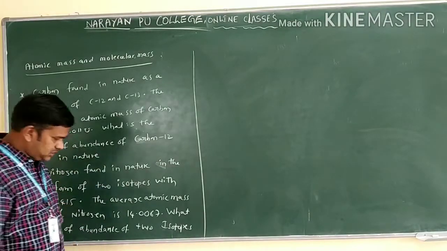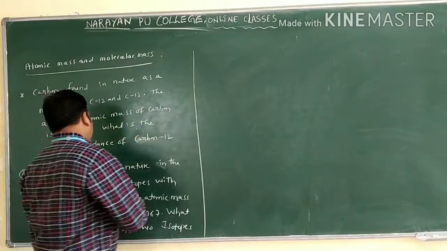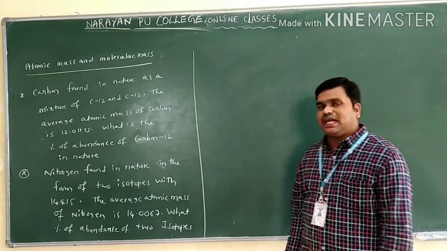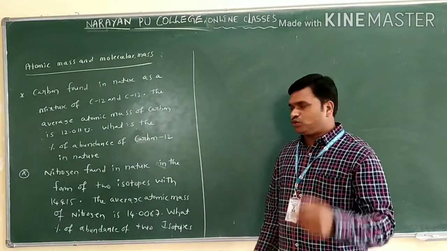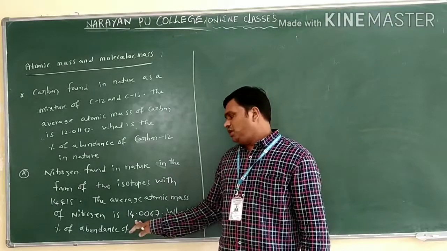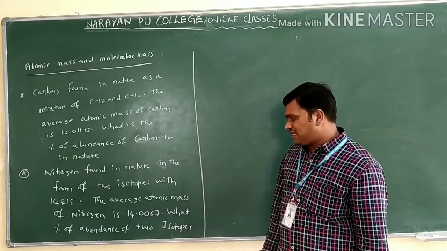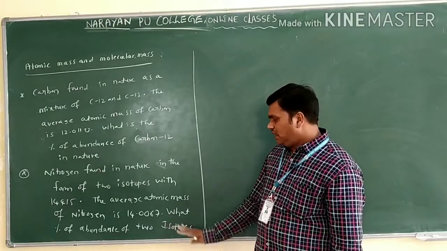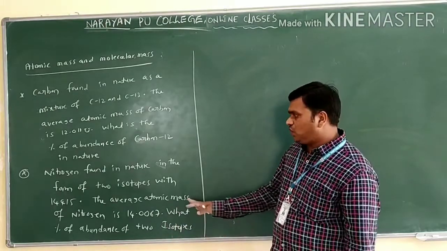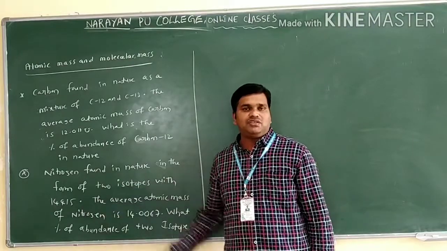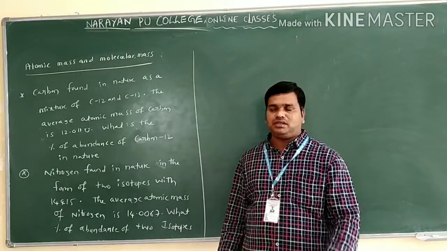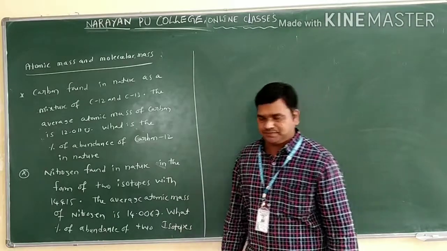Next we have the next example. Nitrogen is found in nature in the form of two isotopes, 14 and 15. The average atomic mass of nitrogen is found to be 14.0067 unified mass. What is the percentage of abundance of the two isotopes? You can find N14 and N15. Same procedure, you can take it as homework and solve these two questions.